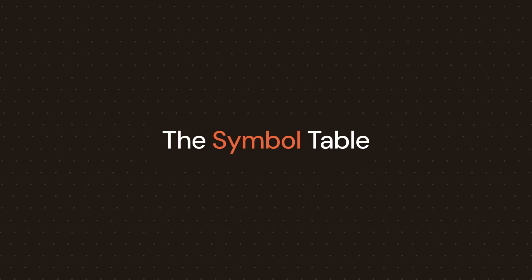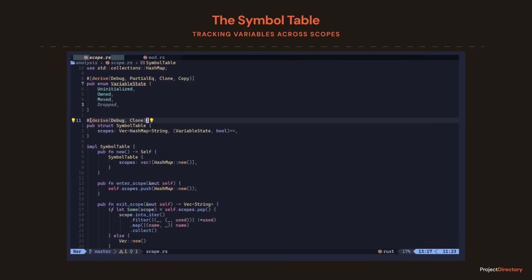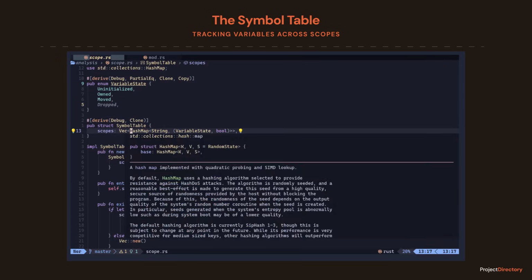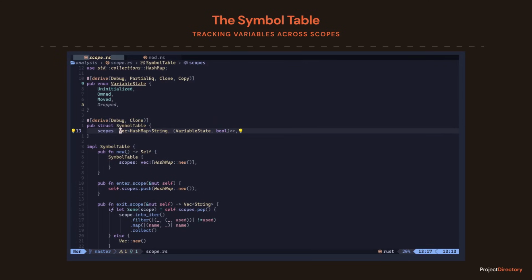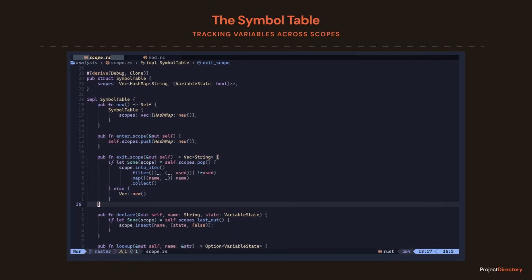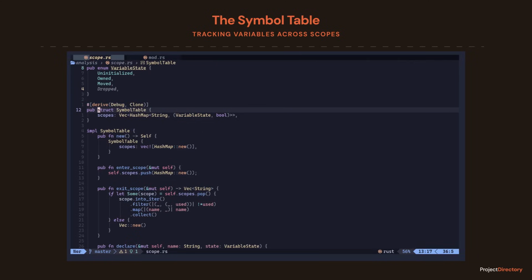Now about the symbol table. A symbol table is basically the compiler's address book. It's where it writes down every variable name you invent and keeps tabs on them. So whatever variable we create, we track its state across scopes. When you enter an opening curly brackets block in C, you enter a new scope. When you hit closing curly brackets, that scope dies. I implemented a symbol table struct that essentially manages a stack of hash maps.